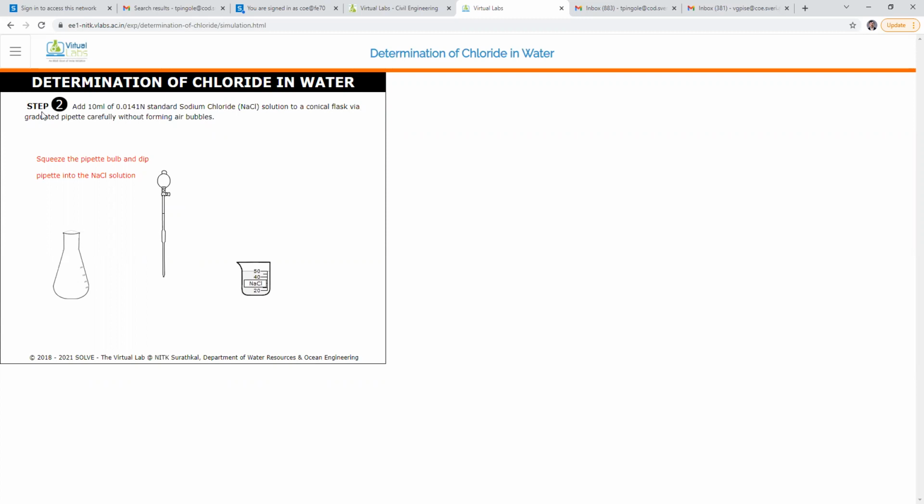Second step. See, the second step is to add 10 ml of 0.0141 normal standard sodium chloride, NaCl, solution to a conical flask, having the normality 0.014 normal,